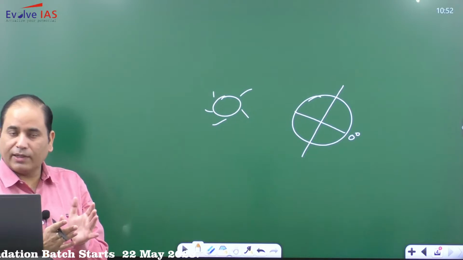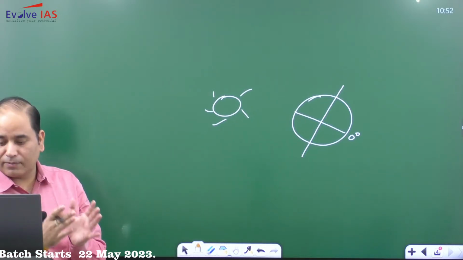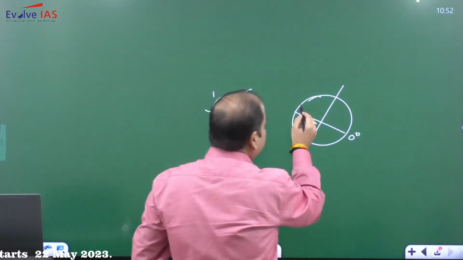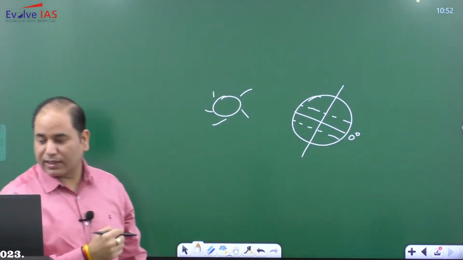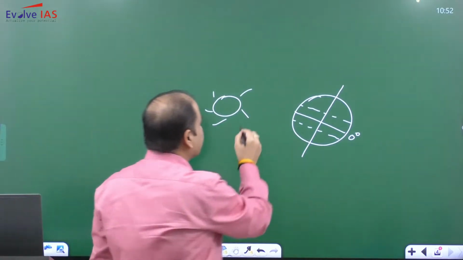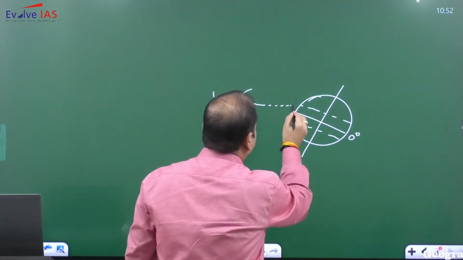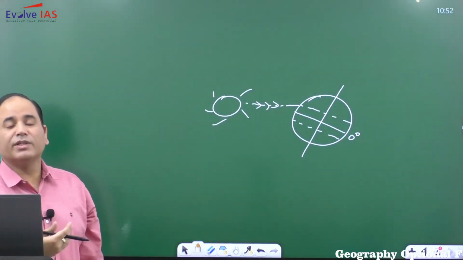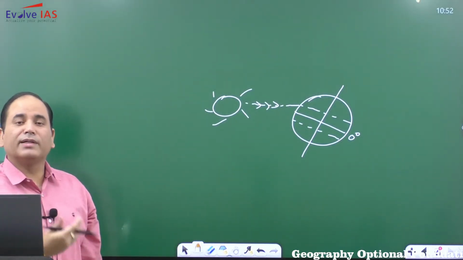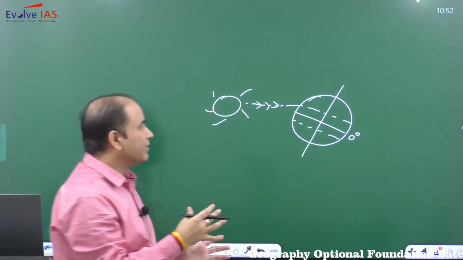Now this area where you will have more sunlight, the area where you will have less sunlight, it is associated with which position we are. So in which position we are depends upon where the sunlight will be.